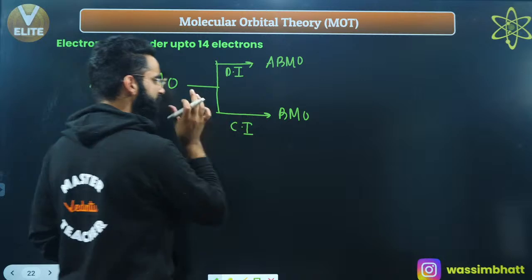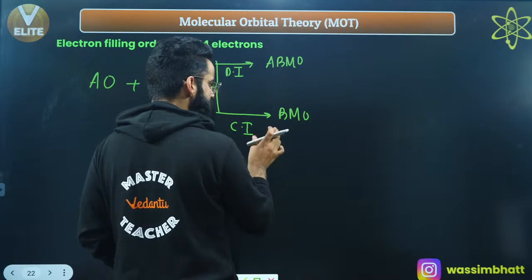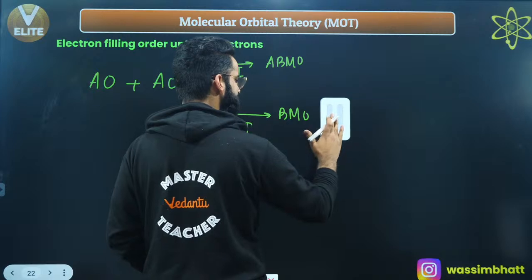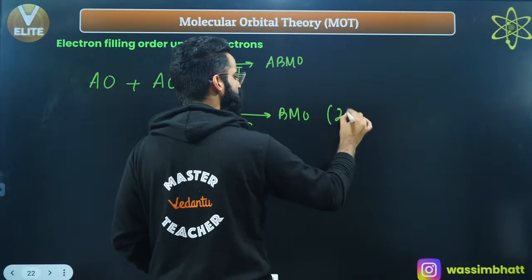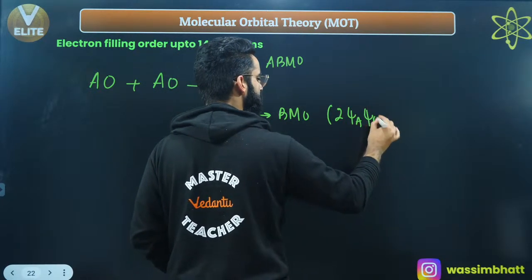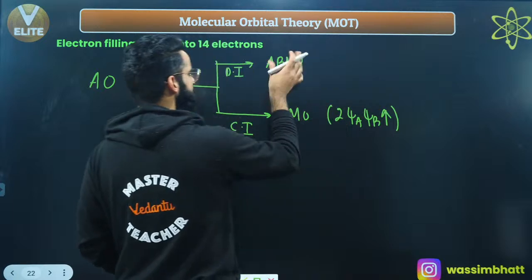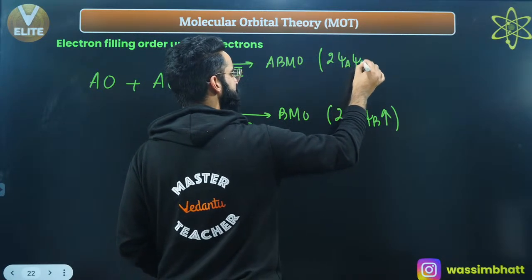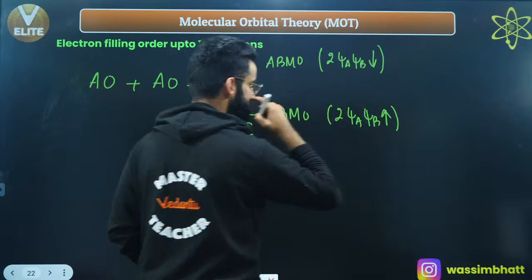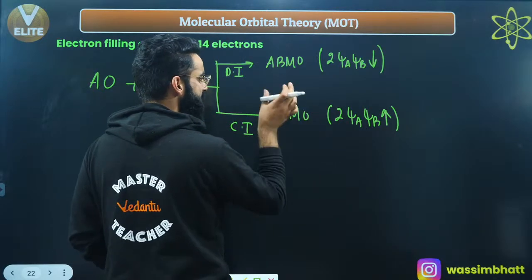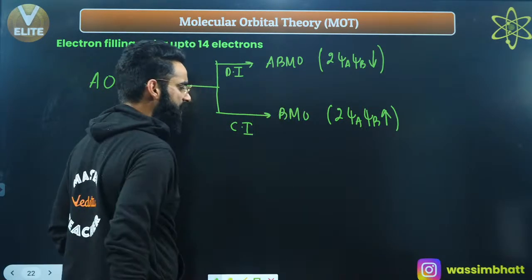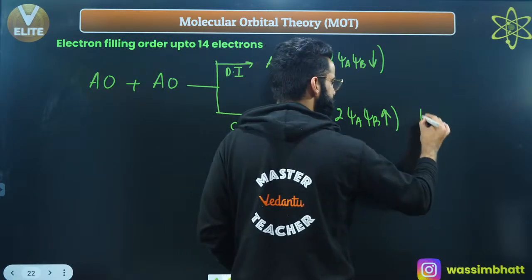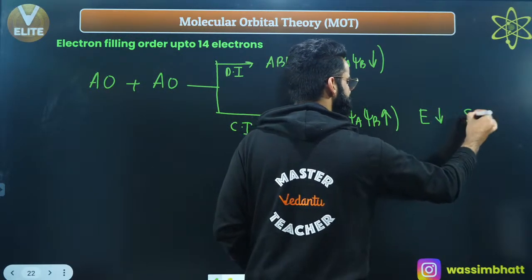Due to the constructive interference, the electron density in the bonding molecular orbital will increase by how much? The electron density increases by 2 times psi A psi B, right? And in case of the anti-bonding molecular orbital, the electron density decreases by how much? 2 times psi A psi B, right? Electron density decreases by this much. The electron density is increasing in the bonding molecular orbital between the nuclei. There will be less repulsions. Less repulsions means less energy, and less energy means more stability, right?